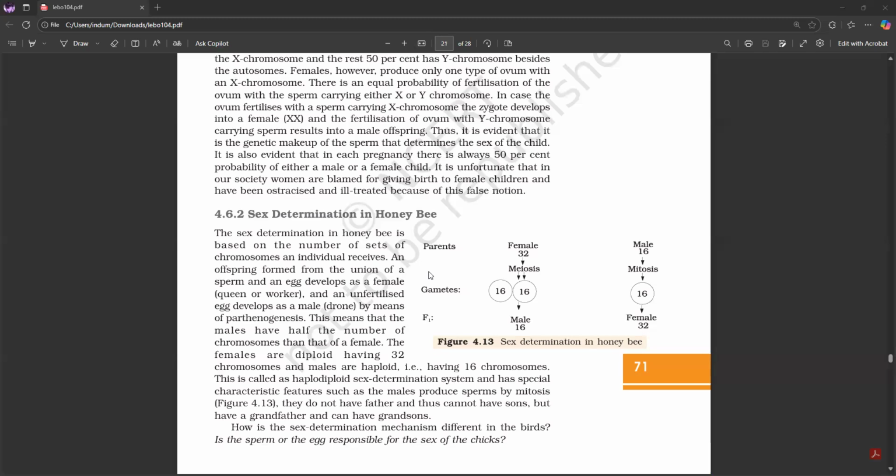It is also evident that in each pregnancy, there is always 50% probability of either a male or a female child. It is unfortunate that in our society, women are blamed for giving birth to female children and have been ostracized and ill-treated because of this false notion.